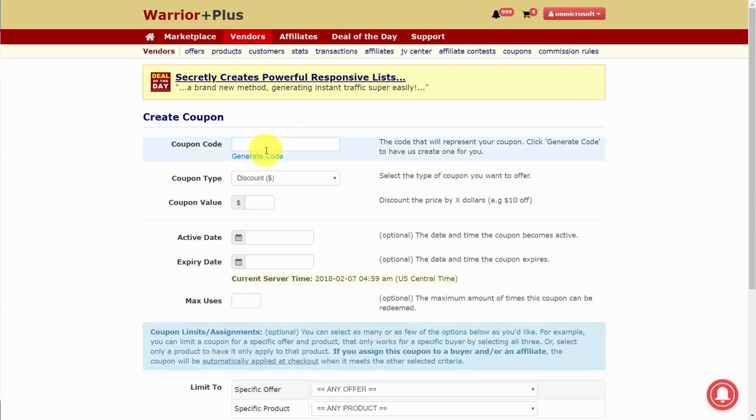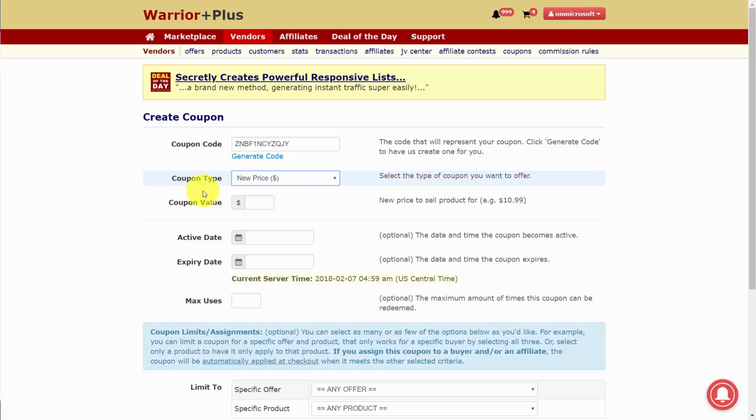You'll need to generate a code or write one in. But the most important part is determining the coupon type. If you pull the drop-down menu, you're going to see three different kinds of coupons. You can do a dollar amount coupon, you can do a percentage off coupon, or you can do a new price coupon. And basically, the new price coupon means that when an individual clicks a particular link, they're going to be given a specific price on the product they are buying.